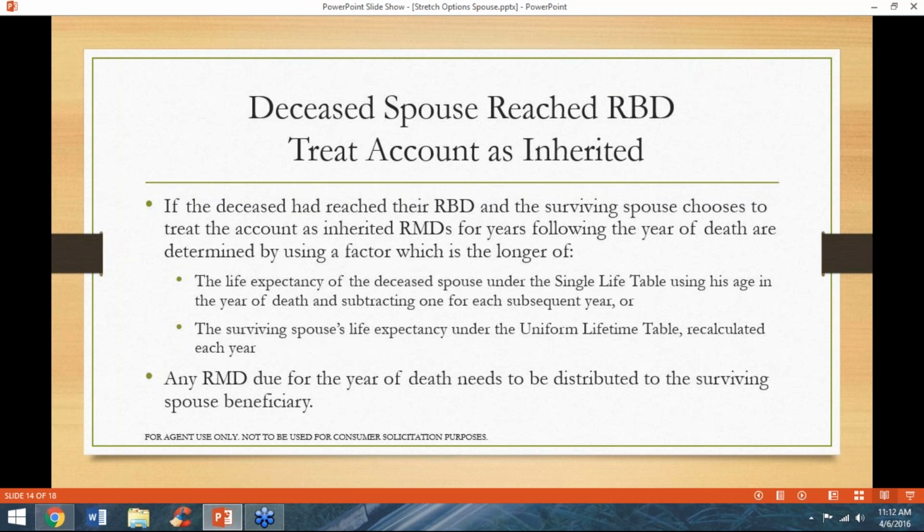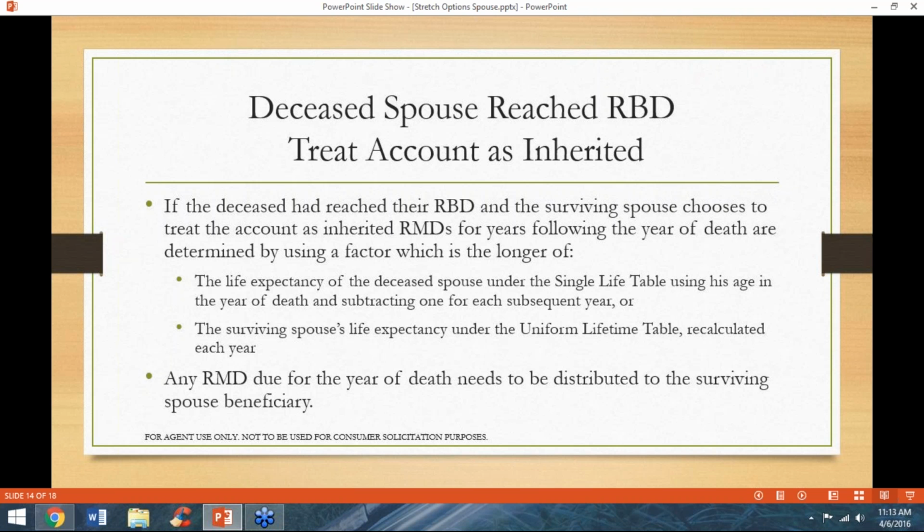If the deceased spouse had reached their required beginning date before death, the surviving spouse may still choose to treat the account as inherited. The RMD calculation for years following the year of death is determined by using the factor that is the longer of either the life expectancy of the deceased spouse under the single life table, using the deceased spouse's age in the year of death and then subtracting one for each subsequent year, or the surviving spouse's life expectancy under the uniform lifetime table recalculated each year.